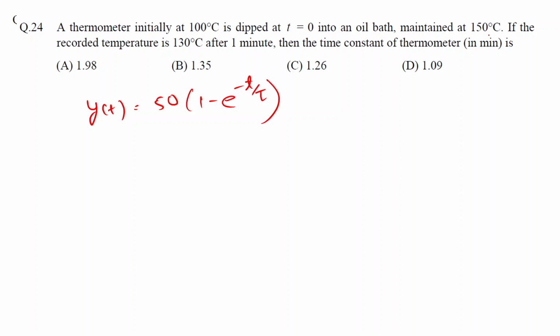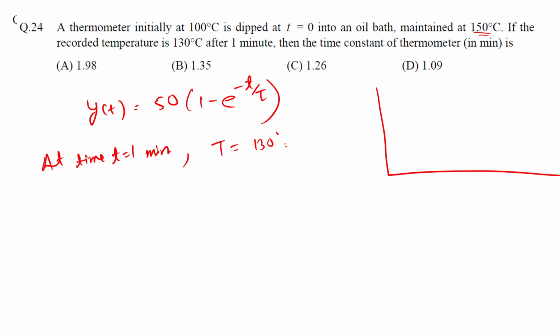Now at time t equal to, let's say, 1 minute, we have the recorded temperature as 130 degrees Celsius. If we look at this graph again, this is how the temperature will proceed, and here at time t equal to 1 minute, we have been given the temperature as 130 degrees Celsius.